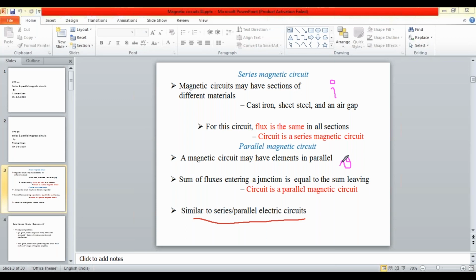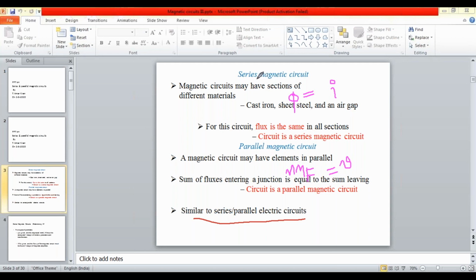Likewise, in magnetic circuits also, certain things are kept constant. In the first class on magnetic circuits, you saw the analogy between an electrical circuit and magnetic circuits. There we came across the fact that flux phi is analogous to electric current, and MMF is analogous to voltage in the electrical circuit, right?